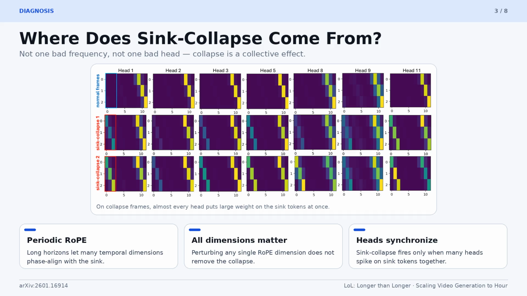Why does it happen at those specific indices? Two interacting properties. First, rotary position embedding is periodic, so at long horizons, multiple temporal frequencies realign with the sink frames. Prior fixes such as RIFLEx blame a single dimension, but we show that perturbing any single RoPE dimension does not remove the collapse. Second, on collapse frames, the attention maps show many heads spiking on the sinks together. So sync collapse is not one bad dimension or one bad head. It is a collective synchronization across the multi-head subspaces.